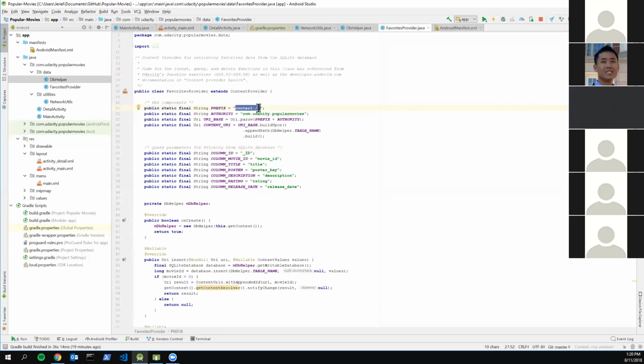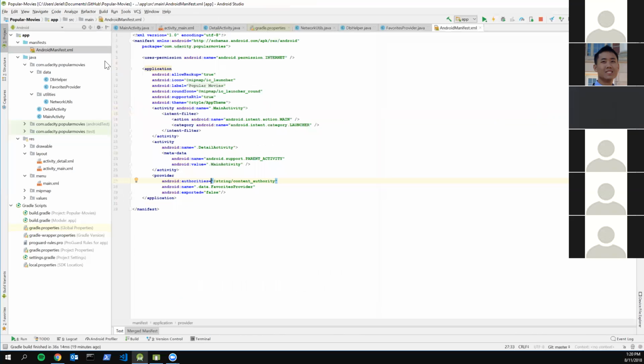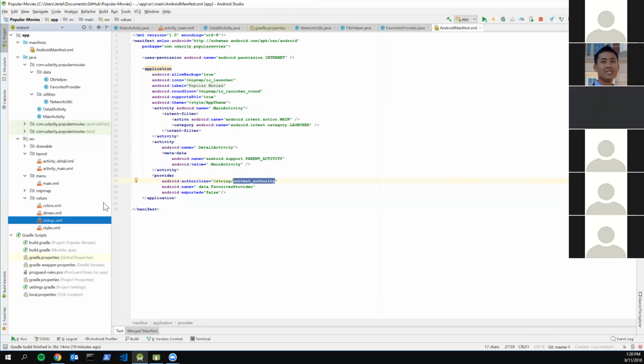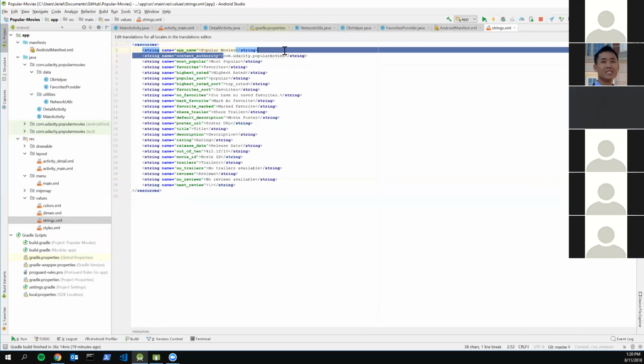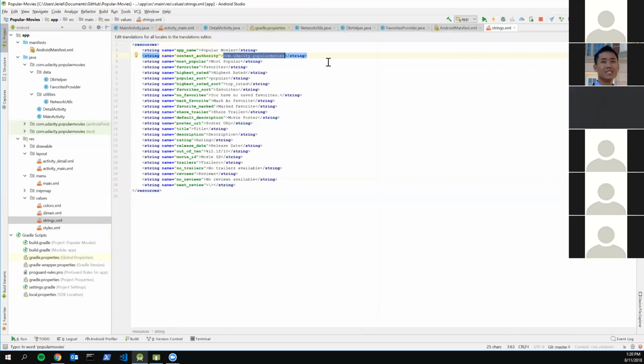Okay. And then the second part is this authority thing. So this authority is basically the package name that you've created for your project. And if you're not sure the exact package name for that, you can actually just find it inside the manifest. So inside the manifest, you have this part called your provider authorities. You supply that. So the content authority, that's something that you put in a string. And inside your strings, it's just going to be your content authority. It's just whatever package name that you supplied for your project. So for this case, it's just com.udacity.popularmovies, right? But yours might be different based on how you set up your project in Android Studio.